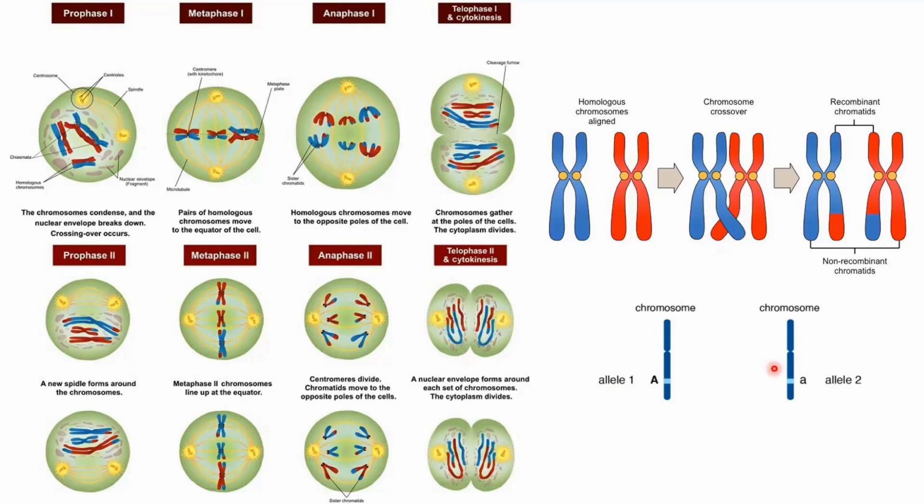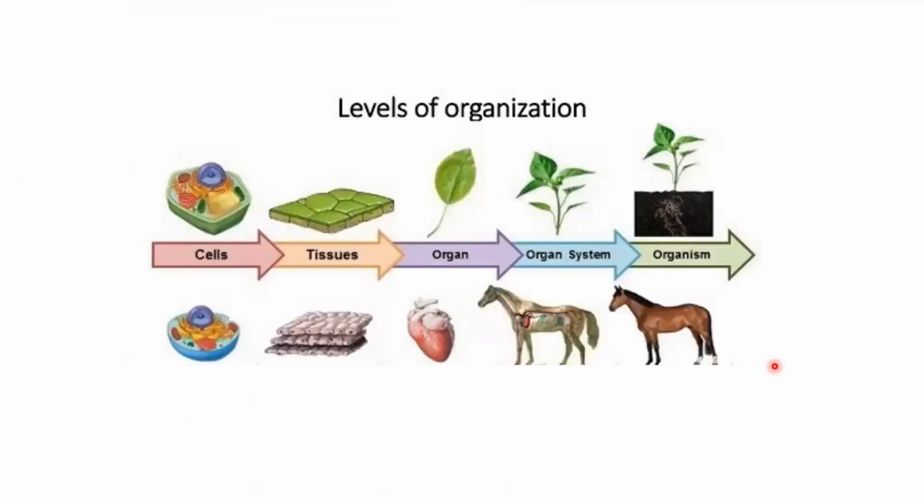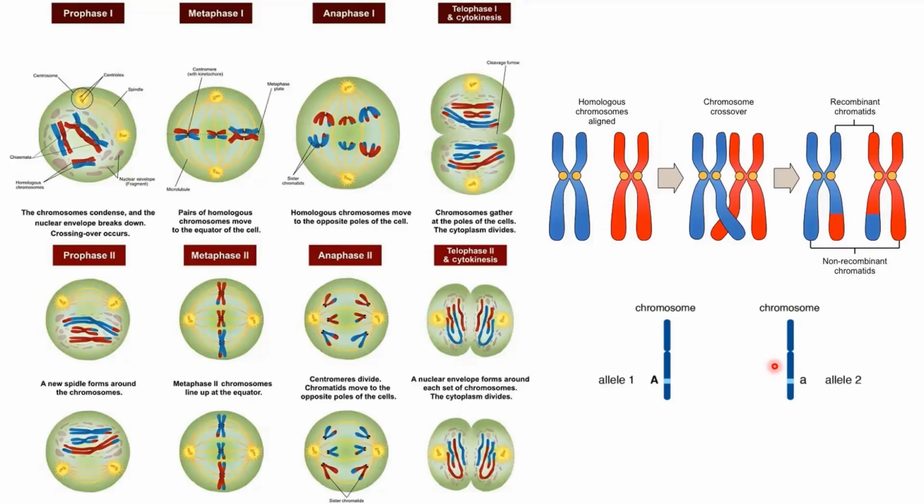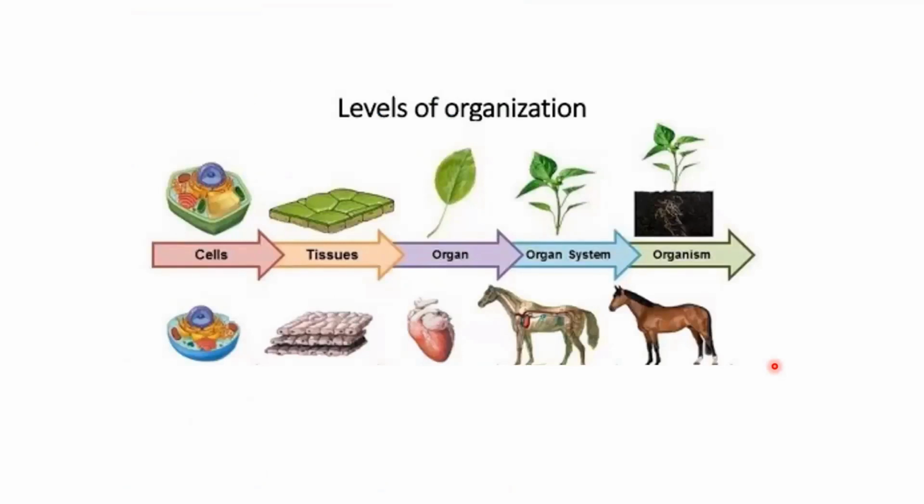So any questions up till now? Okay. So once these cells have divided, the body cells and the reproductive cells or the sex cells are going to help in production and growth of the organism. So basically, there are different levels. This chapter has nothing important, just to understand different levels of organization.